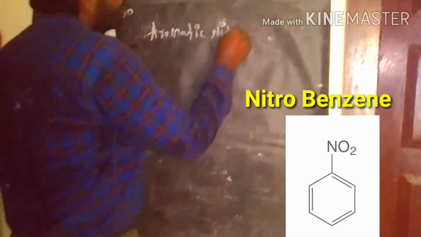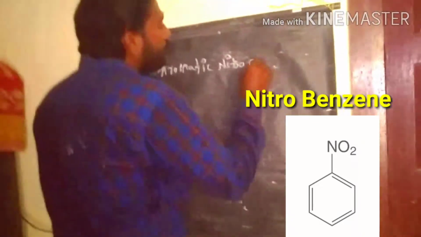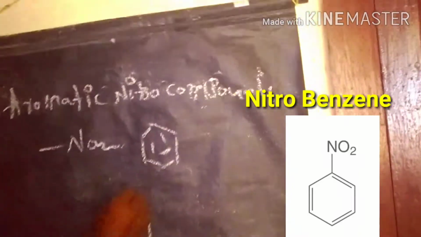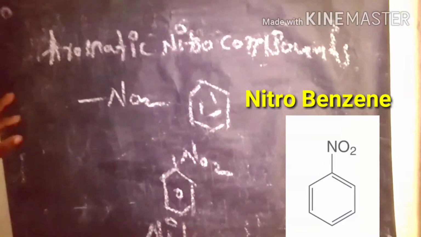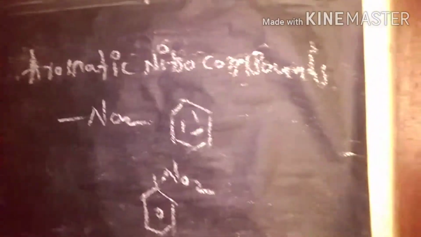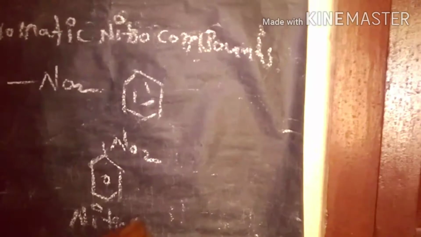Nitroalkanes we call nitro compounds; here the nitro group is directly attached to the aromatic ring. If you take benzene, the nitro group is directly attached to the benzene ring. This is nitrobenzene, one example of aromatic nitro compounds.